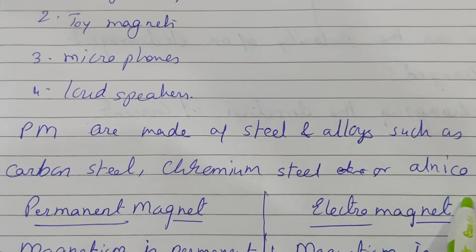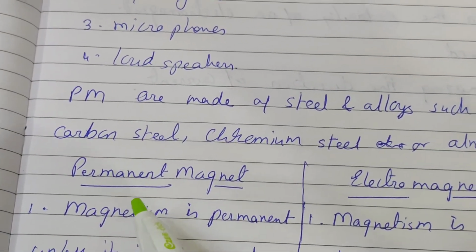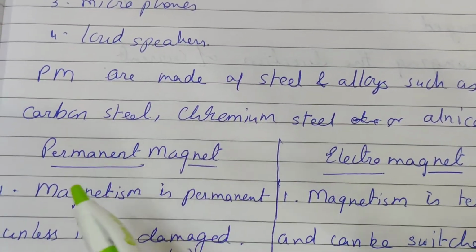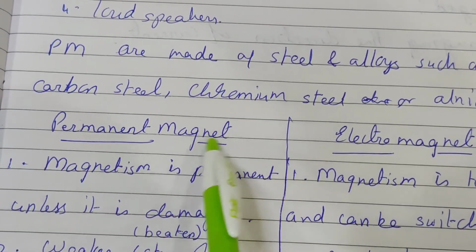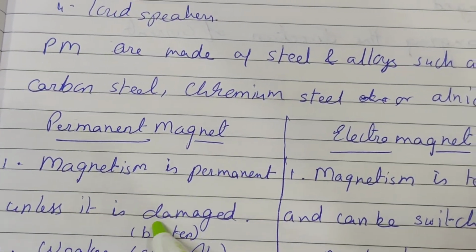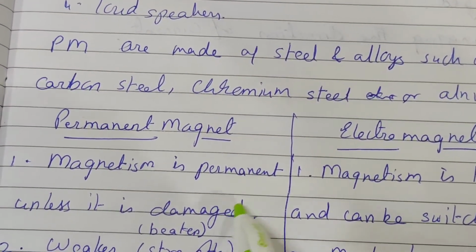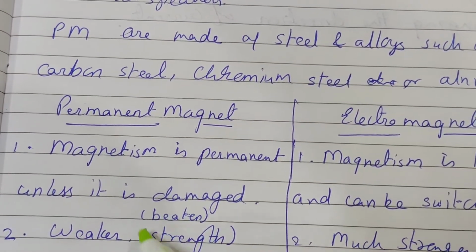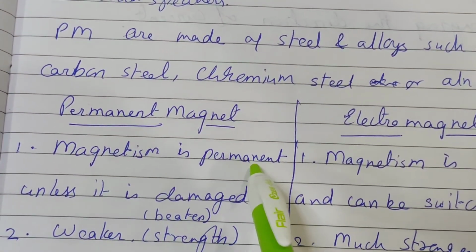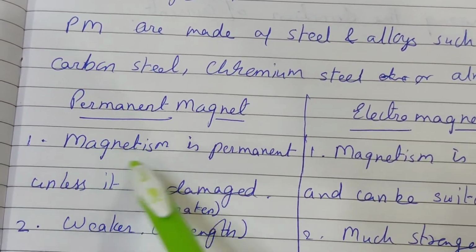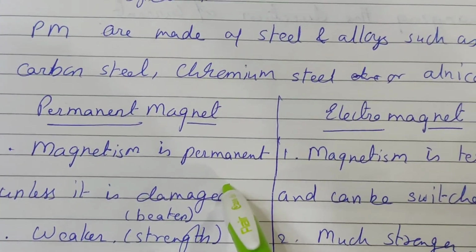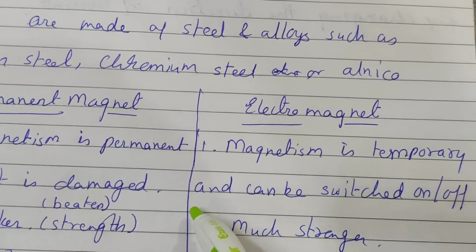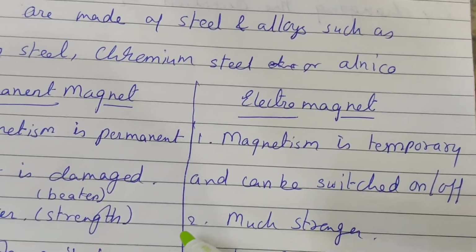Okay. So now we will differentiate between the permanent magnet and the electromagnet. In a permanent magnet, magnetism is permanent unless it is damaged. Unless it is damaged means it is beaten or it breaks into pieces. In an electromagnet, magnetism is temporary and can be switched on and off.